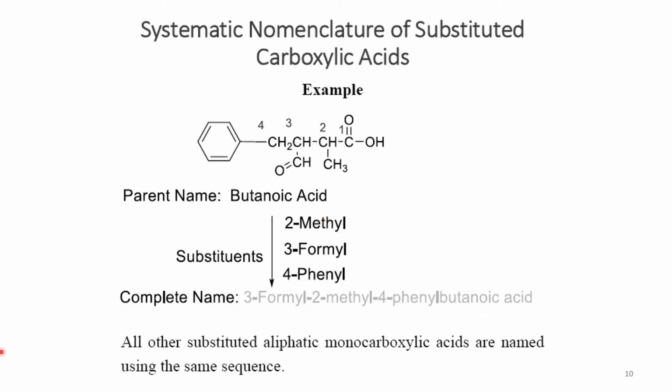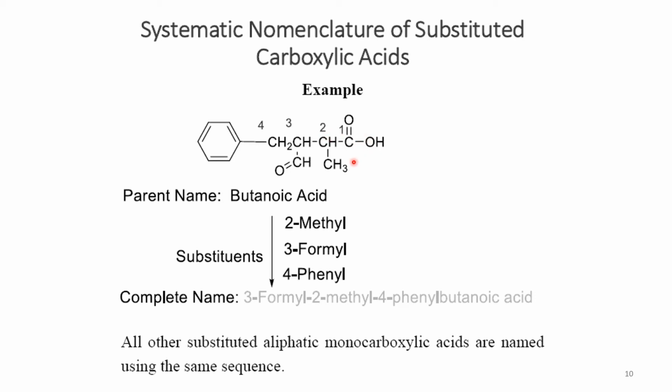Alright, now we are going to see an example of this systematic nomenclature of substituted carboxylic acid. The example has the structure as shown here. The very first step, if we remember, is to identify the longest continuous chain containing the carboxyl group. So in this case we have 1, 2, 3 and 4 carbons. But remember that if we start from here, the carboxyl group gets position 1, but in this case it gets position number 2.